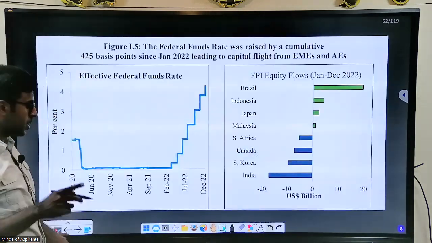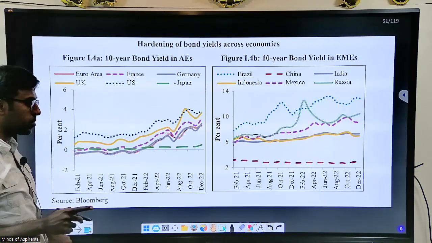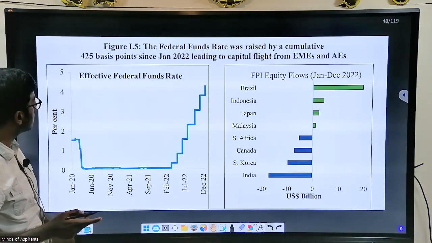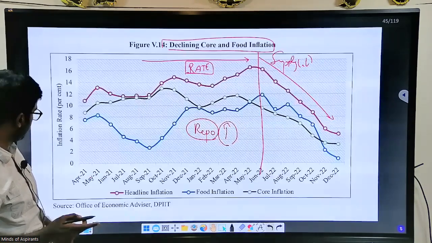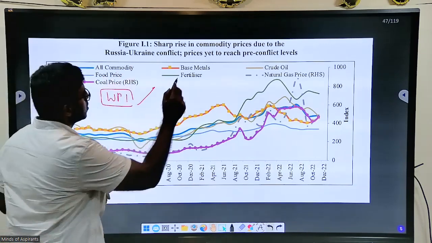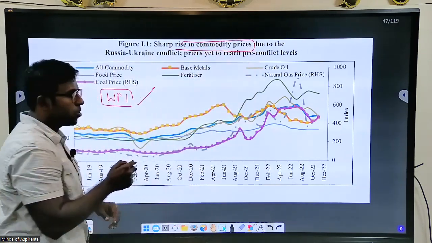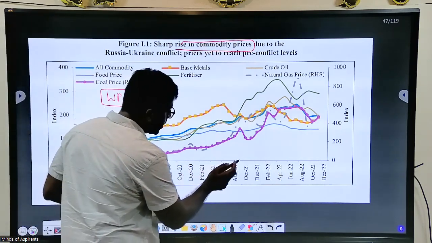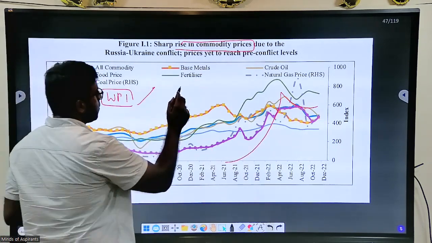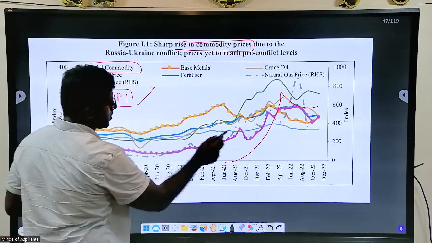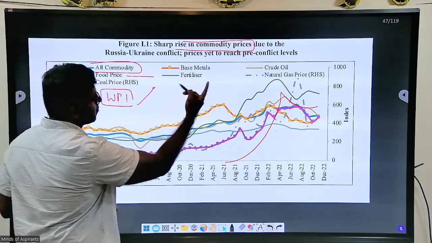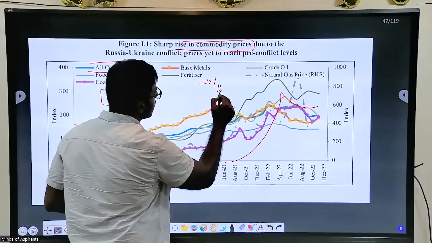So COVID was there, then the Russia Ukraine problem was there. Hence you had all these commodity prices increasing. All the commodity prices in the world were high. When commodity prices are increasing like this, what is the meaning of that? This is all commodity: coal, food, base metal, fertilizer. All of these are inputs for manufacturing, correct?